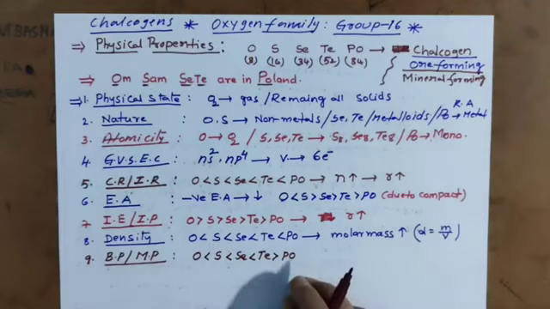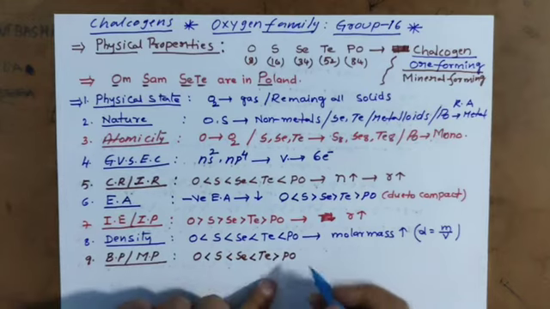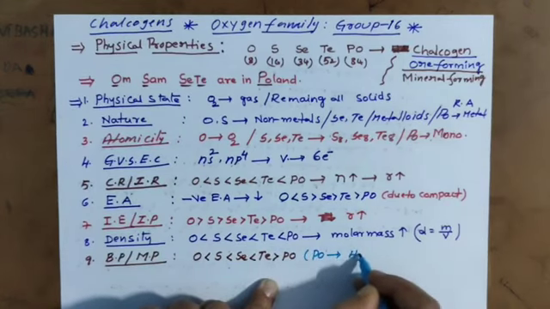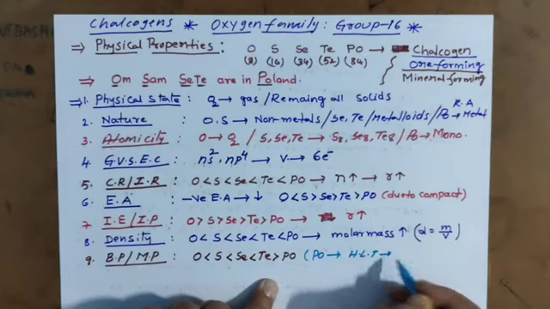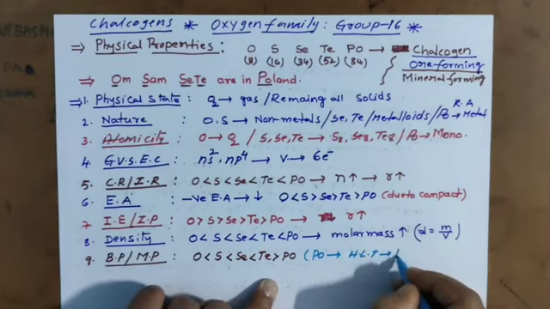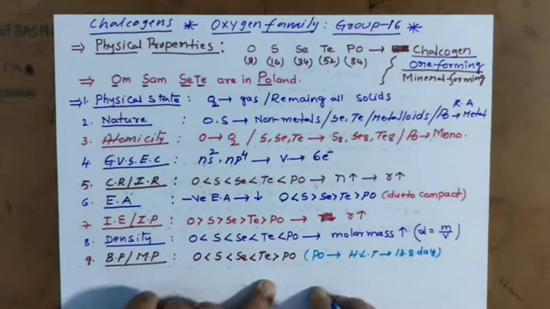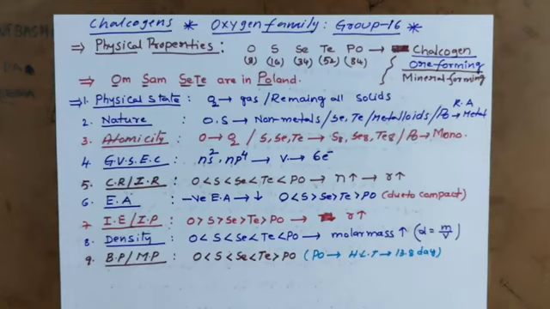Why does polonium have a lower melting and boiling point? It has a radioactive nature. Polonium's half-life is only 13.8 days. What does half-life mean? The total atoms of polonium reduce to half.